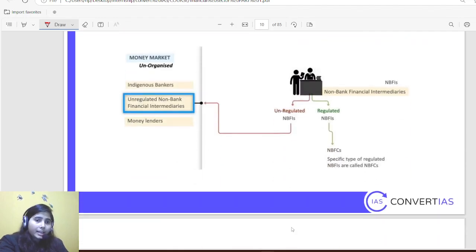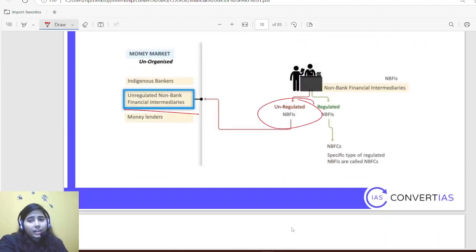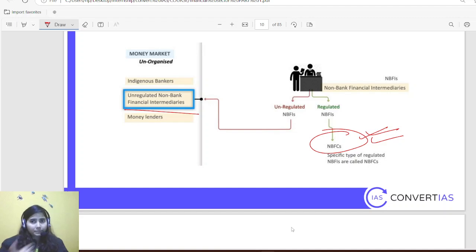Moneylender, unregulated NBFCs, again unregulated and regulated. If NBFCs are regulated, then a specific type of regulated NBFCs are NBFCs. Okay, simple, because in the banking chapter we have understood the role of NBFCs and their regulation by RBI. So they are there.